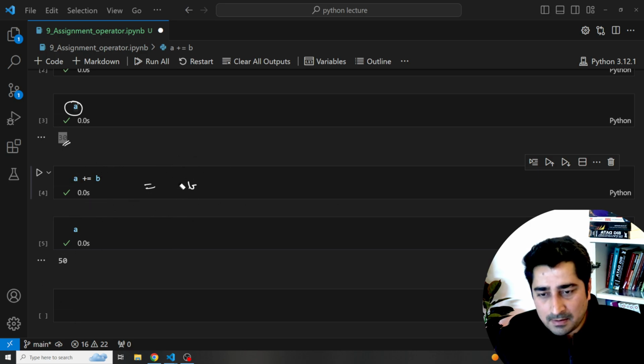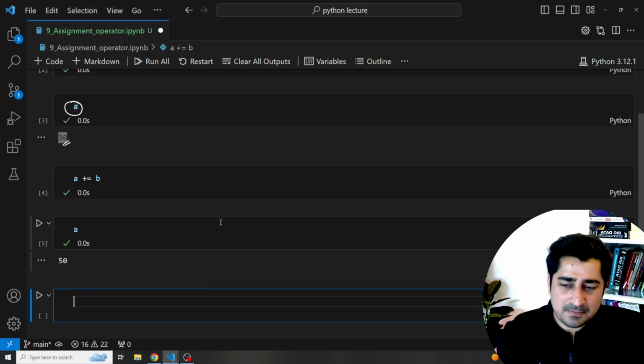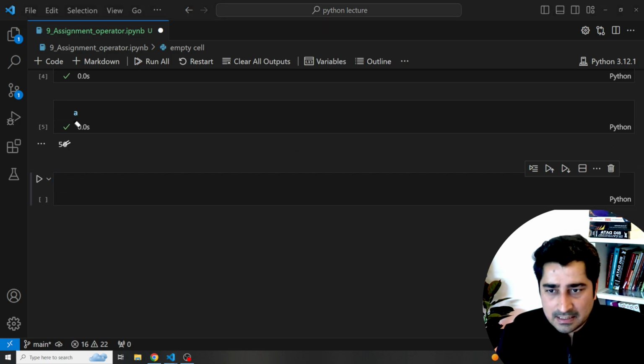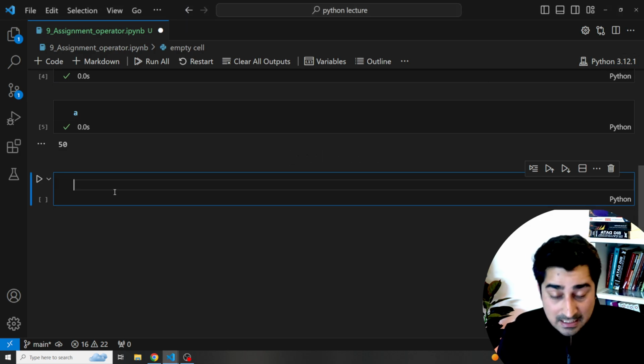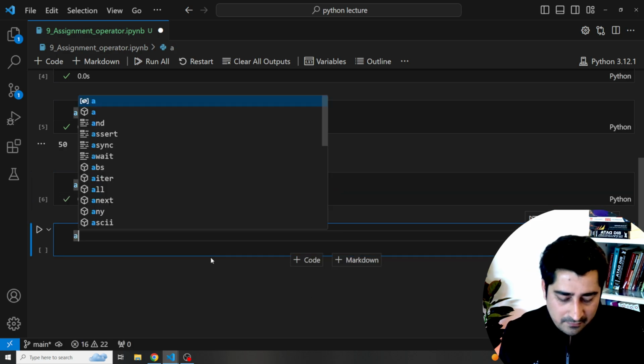Now let's try to talk about our next assignment operator. Again, assignment operators are very simple. It's not at all difficult, not a rocket science kind of thing. So I'm not saying that it's difficult to learn. You just have to practice once, that's it, and live it. So here, let's suppose I'm writing A is equals to A minus B. Execute. Now, what will be the value of A?